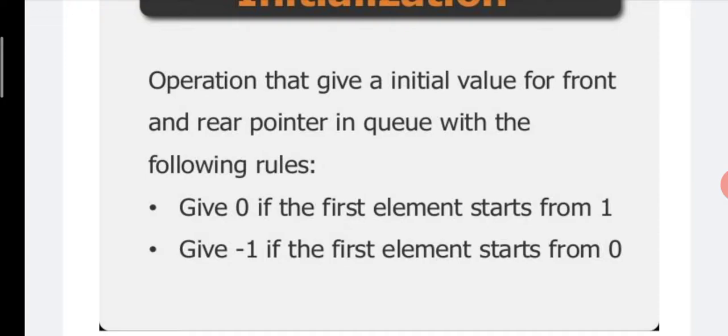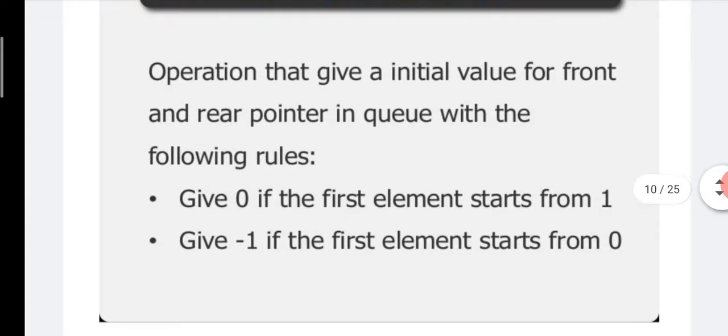First rule is give 0 if the first element starts from 1. Suppose the first element starts from 1 inside a queue, then value 0 is assigned to the variables front and rear. Give -1 if the first element starts from 0.